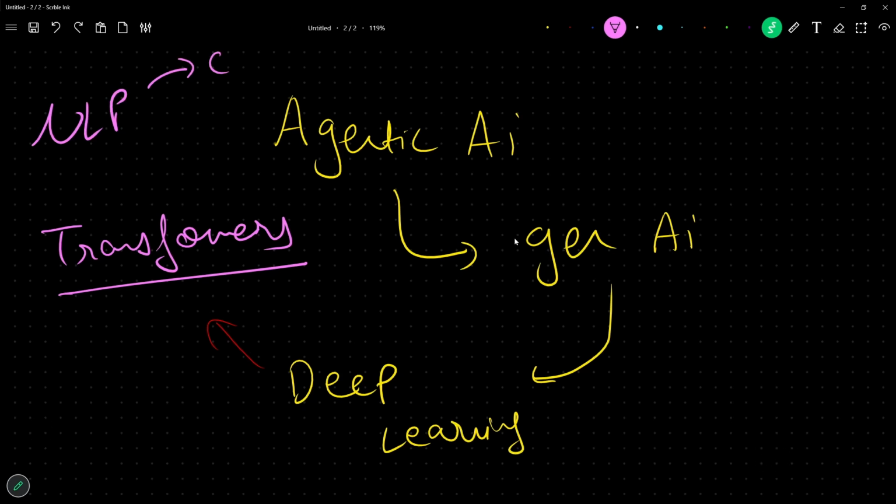We have to understand this very properly, that deep learning is the real artificial intelligence. Currently, yes, we all have been talking about agentic AI, generative AI, making AI agents, etc. But let me tell you this: this is not AI engineering. I mean, yes, don't take it the wrong way.